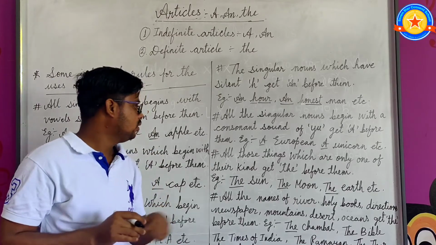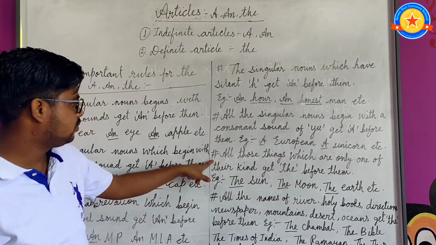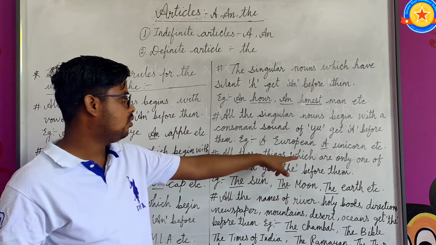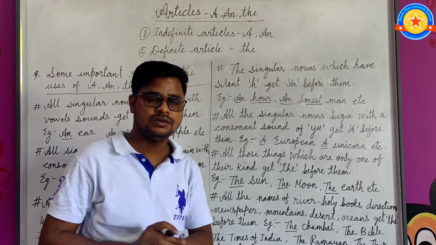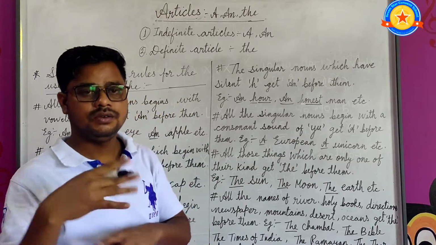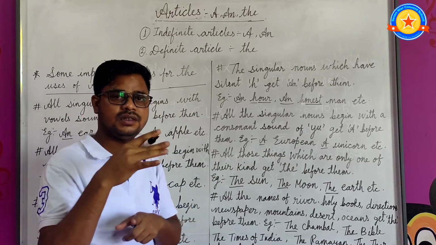Rule number 6: all things which are only one of their kind get the before them. The things which are unique, specific things, get the before them. On our earth there is no other kind of them. For example, sun, moon, earth. There is no other sun in our solar system, no other moon on our earth, and in our solar system there is only one earth. So those things which are only one of their kind get the before them.